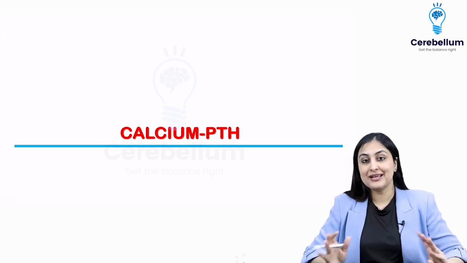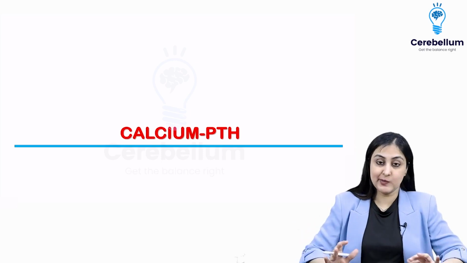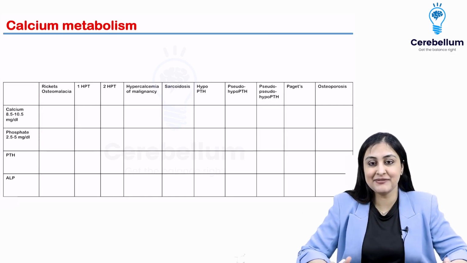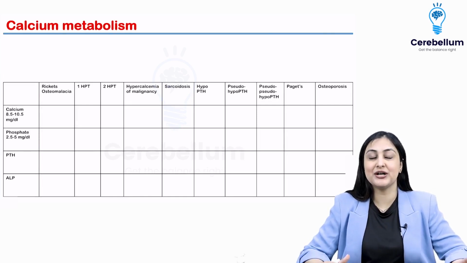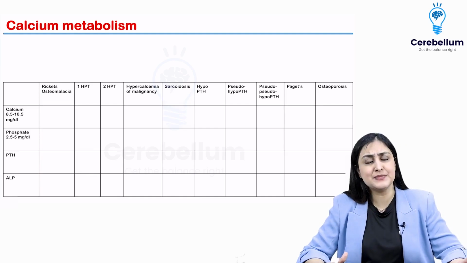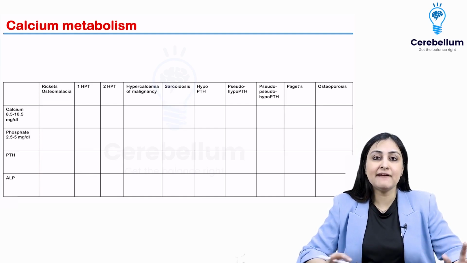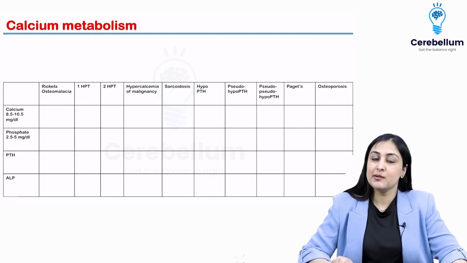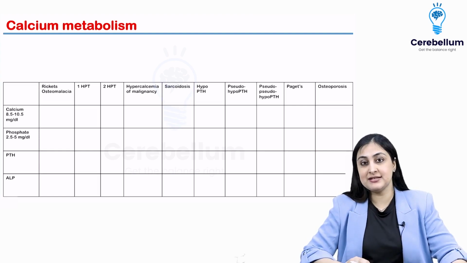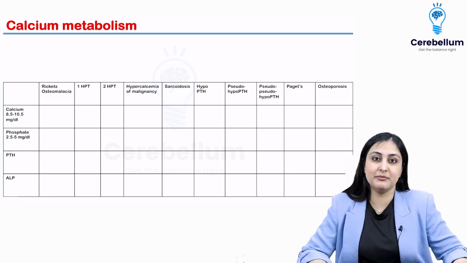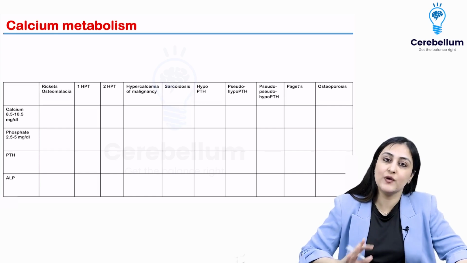Now we go on to calcium and parathyroid metabolism, which is also very scary when you look at this slide. When you look at all of these values together, it seems a bit overwhelming, but never ever memorize this. I know you are looking at a rapid-revision course, but if you try to memorize this by rote, you will never remember. So you have to understand the concepts here.